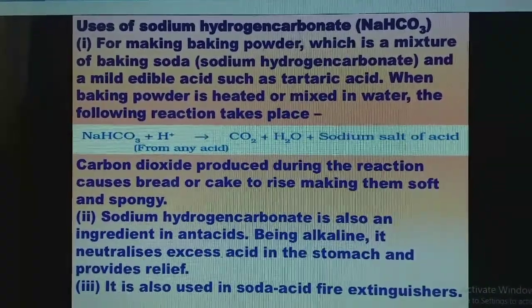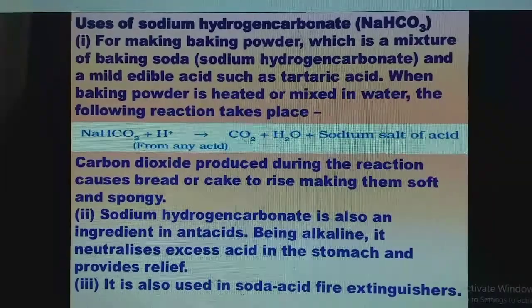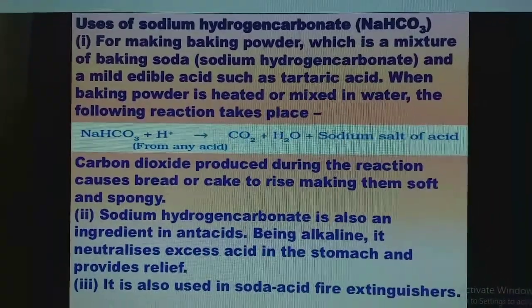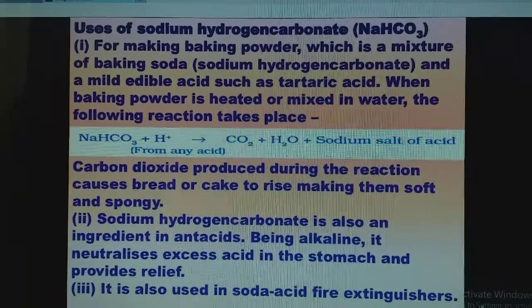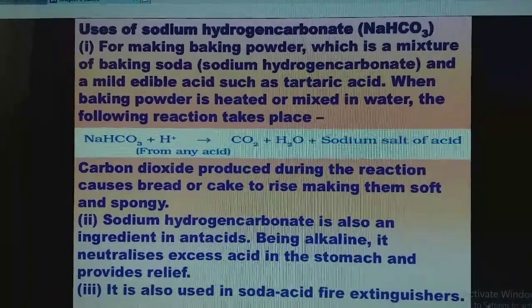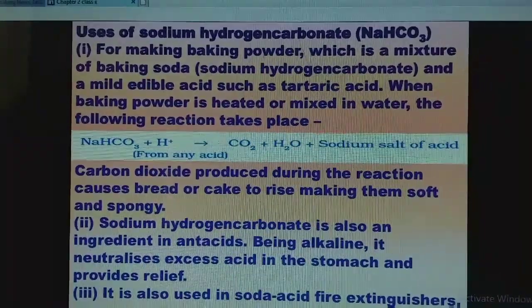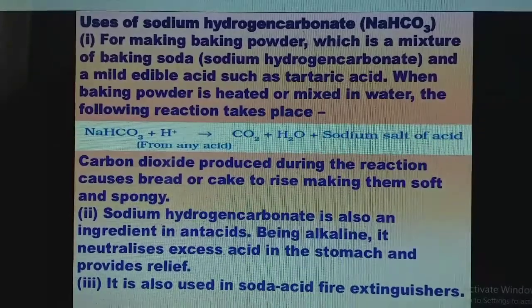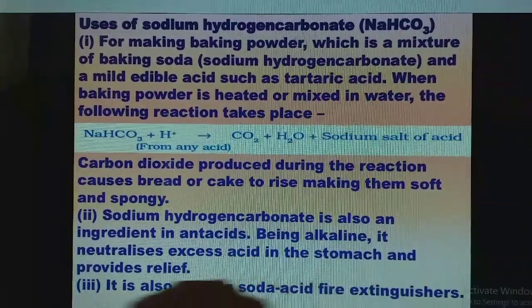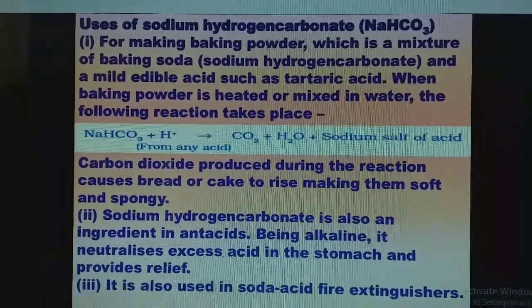Antacid means it is used for reducing the acidity problem. Antacid is a base. Many antacids we use in our daily life are Gelusil, ENO, etc. And even sodium hydrogen carbonate, that is baking soda, is also used. Being alkaline, it neutralizes the excess acid secreted in the stomach and provides relief from acidity.